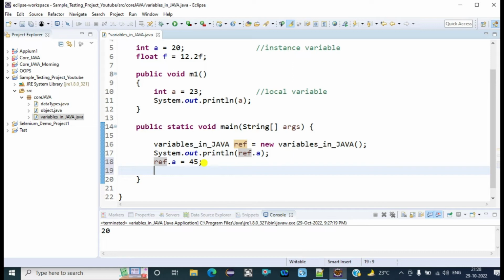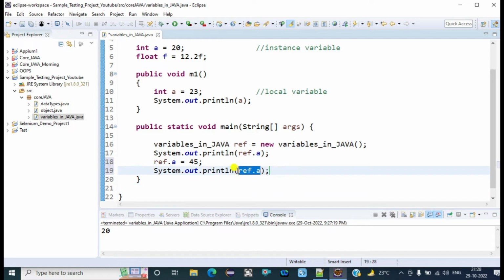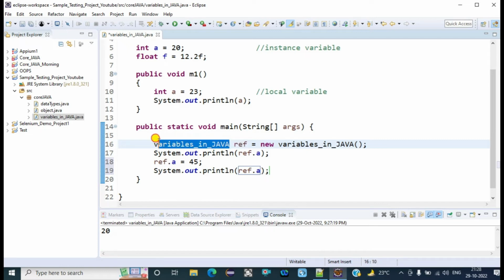Now if we display the value of ref.a on the console, it will display the updated value of a, because inside the object, inside the instance ref, we updated the value of a to 45.